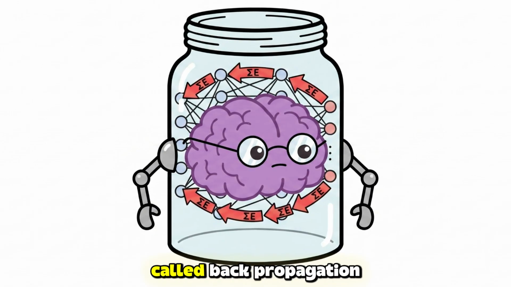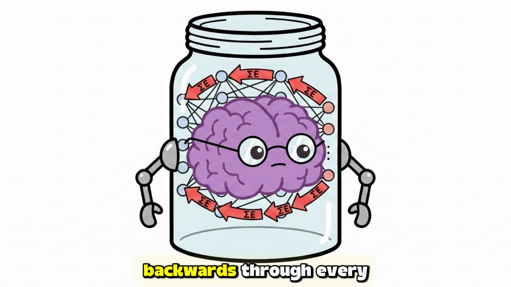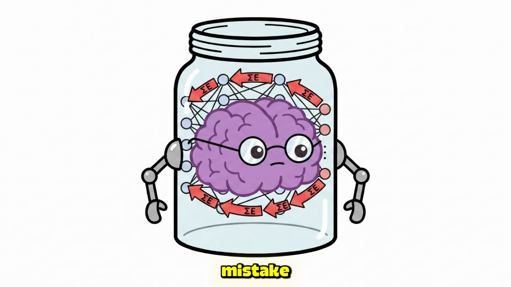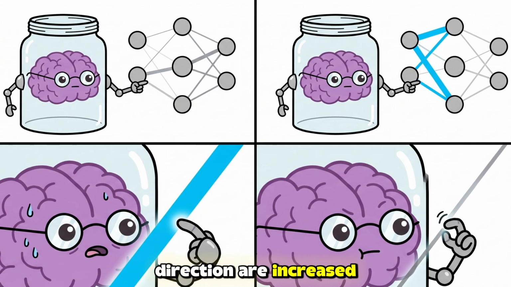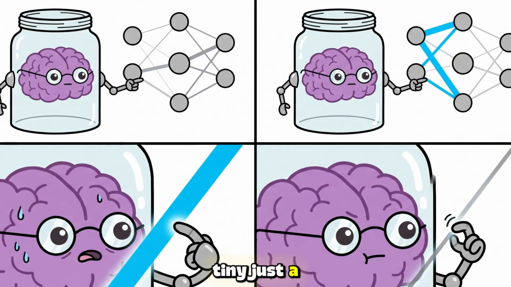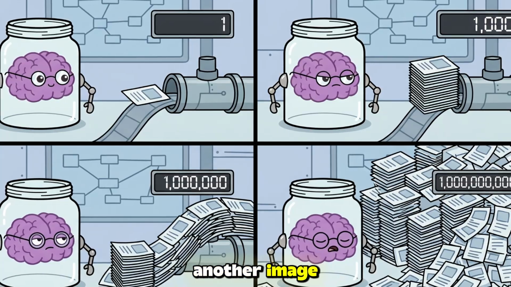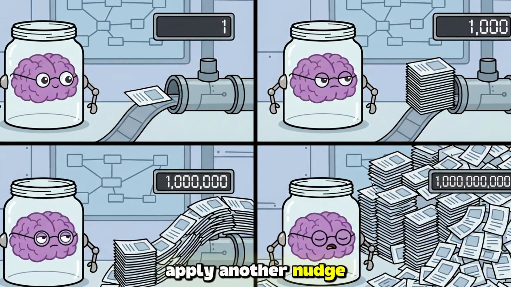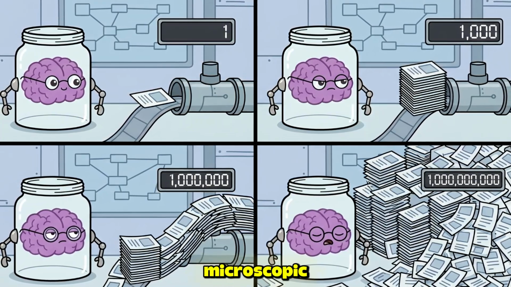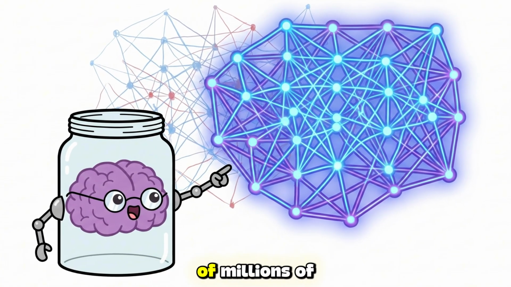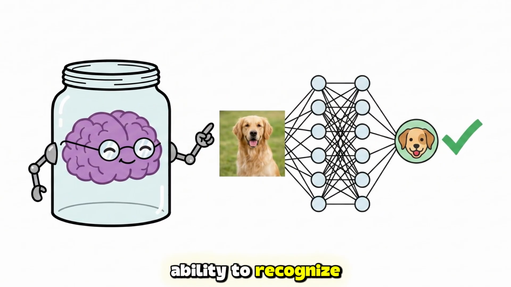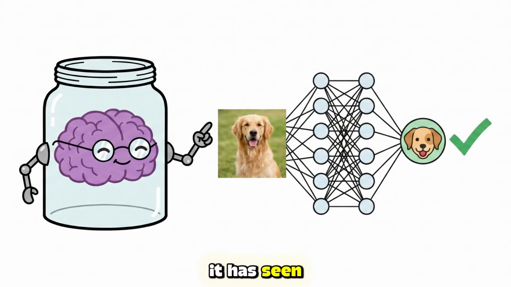A mathematical process called backpropagation traces that error backwards through every layer of the network, calculating exactly how much each weight contributed to the mistake. Weights that pointed in the right direction are increased slightly. Weights that pointed wrong are decreased slightly. The adjustment is tiny, just a small nudge, but you then show the network another image, calculate another error, apply another nudge, then another, and another, across millions or billions of examples. Each nudge is microscopic, but after enough of them, the accumulated effect of millions of tiny corrections produces a network whose weights collectively represent the ability to recognize not just dogs, but every concept it has seen enough examples of.